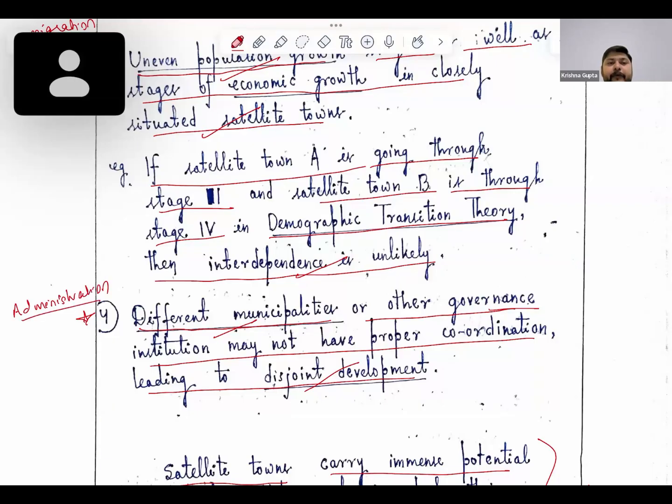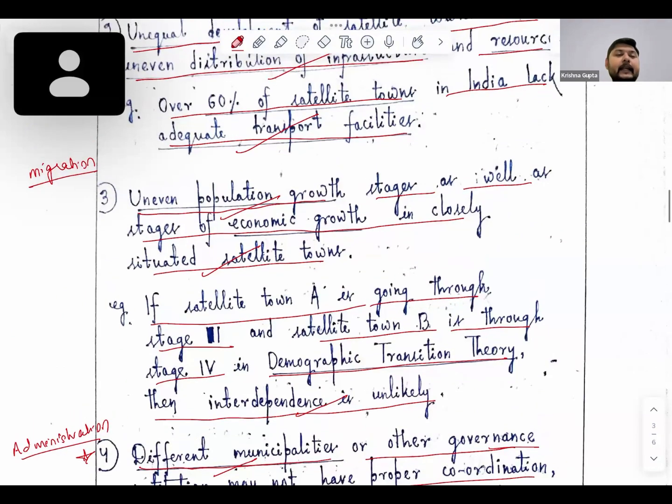Okay, so this is one of the issues. Then we will see that the satellite towns are majorly developing as urban sprawl, or we can say that they are developing as slums also. So this is also one of the issues.